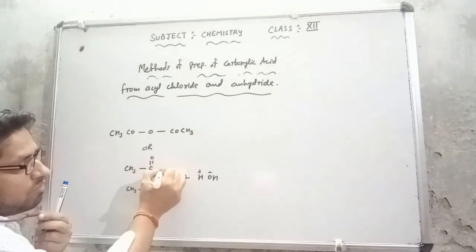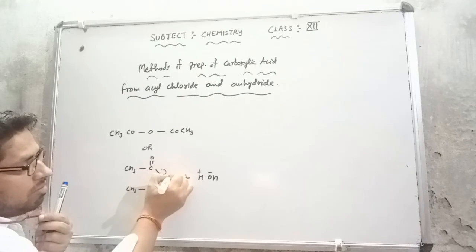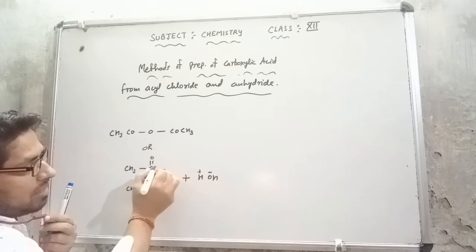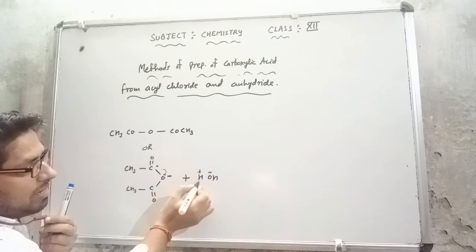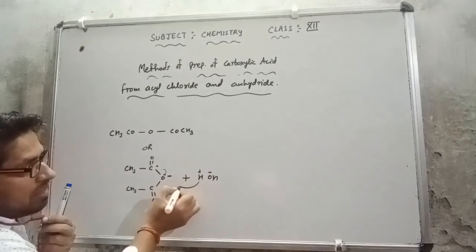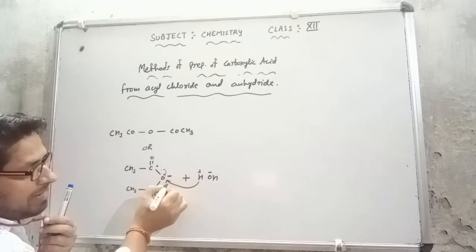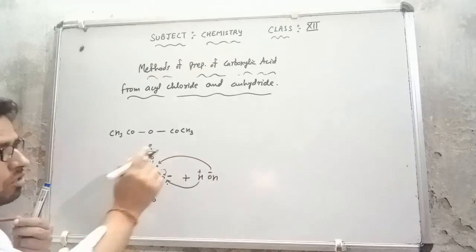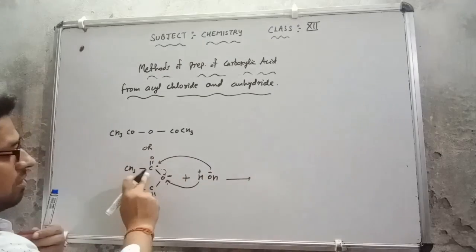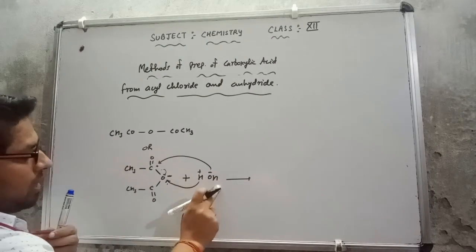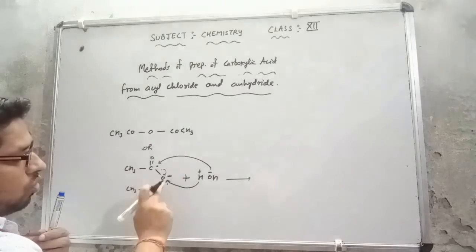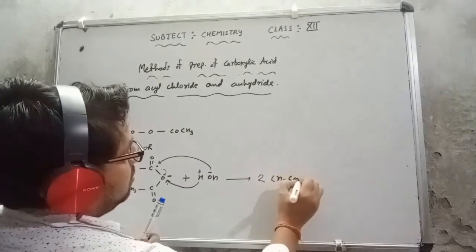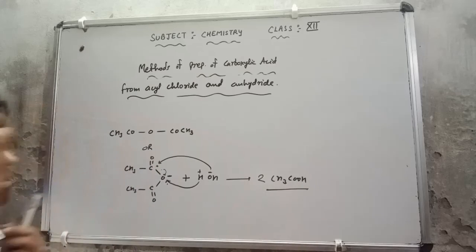Suppose the bond transfers the electron towards the oxygen, so this is negatively charged and this is positively charged. The negatively charged part will come with the positively charged hydrogen, and this negatively charged part will attack the positively charged carbon. So what I am getting here is CH3 COOH, and this is also CH3 COO with H, so two molecules of CH3 COOH.